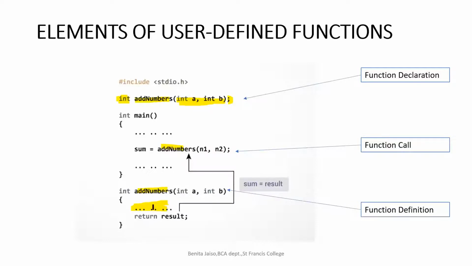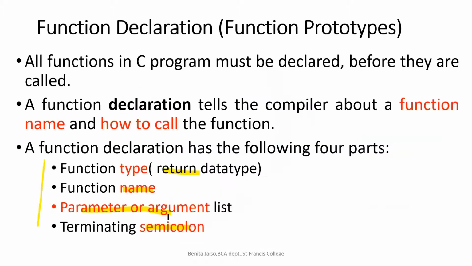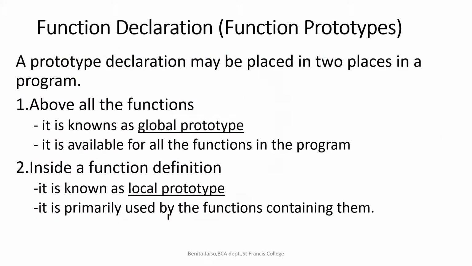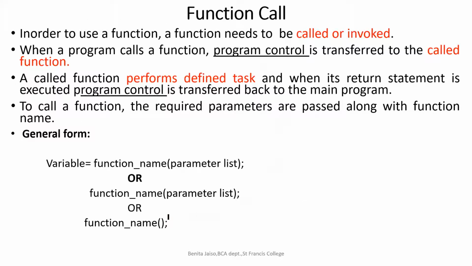So within this function definition, if I am declaring the same line inside another function, then it is known as a local prototype. But it is primarily used by the function containing it, so it is not recognized elsewhere. We cannot call it from any other function. It is valid, and will not show an error, only if it is called within that function. Got it? So, the function call.